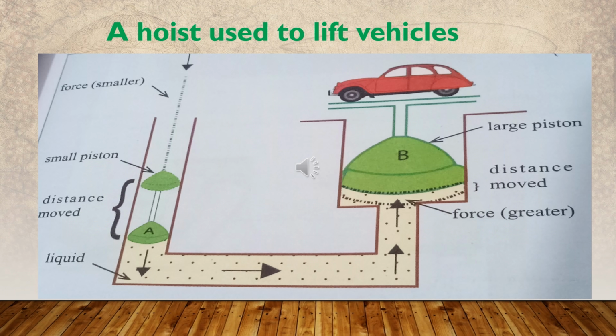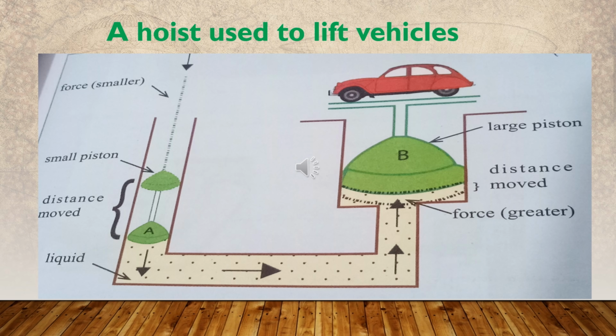Another application of transmission of pressure through liquid is the hoist. A hoist is used to lift vehicles in motor vehicle maintenance stations and service stations, as shown in the figure. It's a machine constructed to operate based on the principle of pressure transmission.